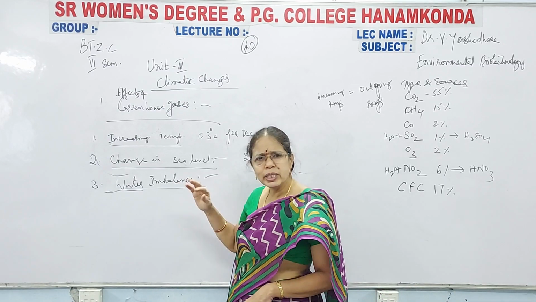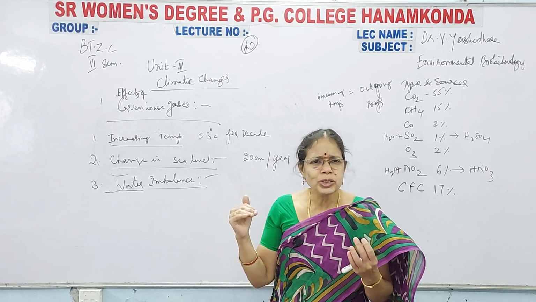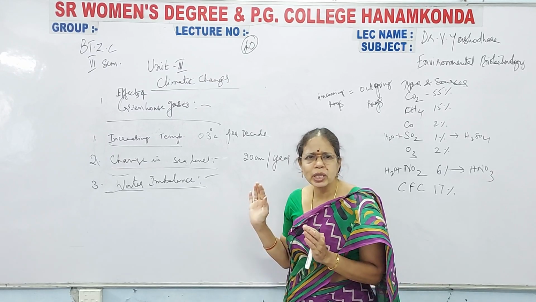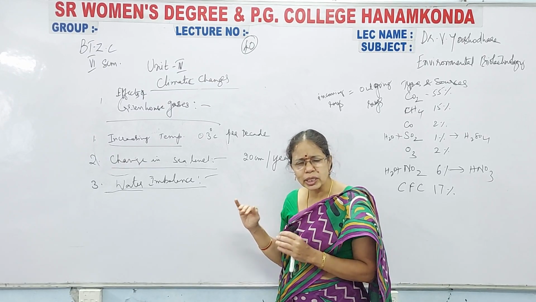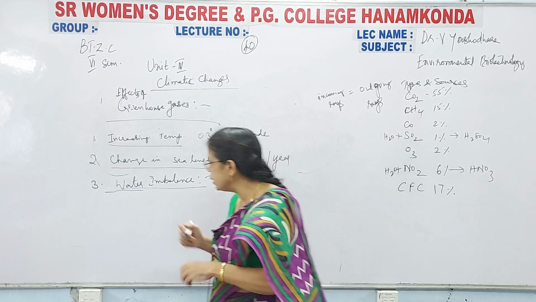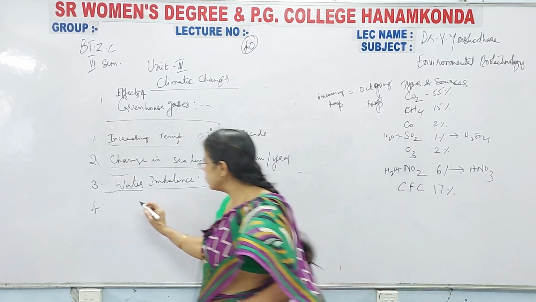Because of the high temperature in the atmosphere, the water will be evaporated, and that leads to water crisis on the earth. Ante enti mottam anni endipoyinattu ayipotayi, water bodies anni, water resources anni మొత్తం ఎండిపోతాయి. ఎందుకు అంటే వాటర్ లేకుండా అయిపోతుంది, అంటే డ్రై అయిపోతాయి. This is caused because of greenhouse gases. Next is crop yield.